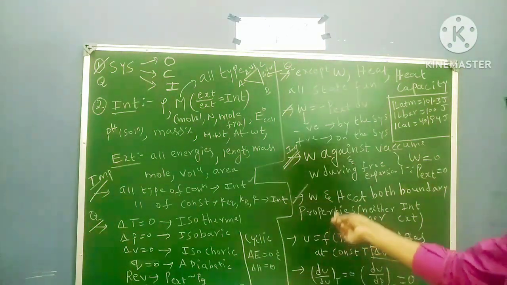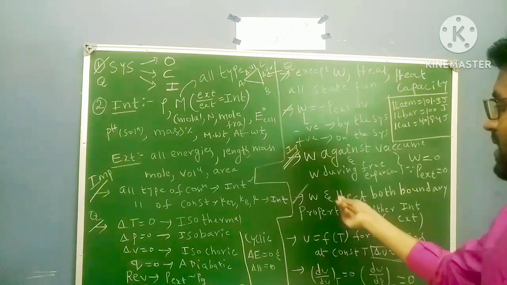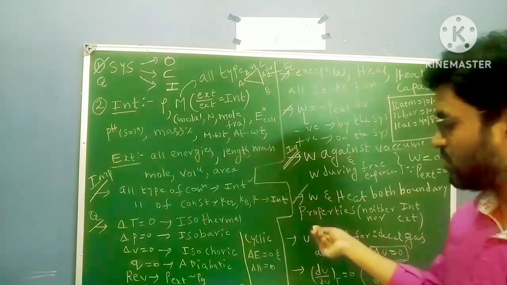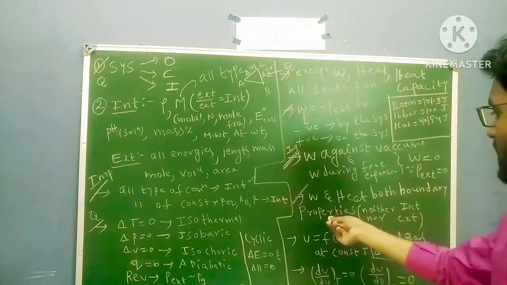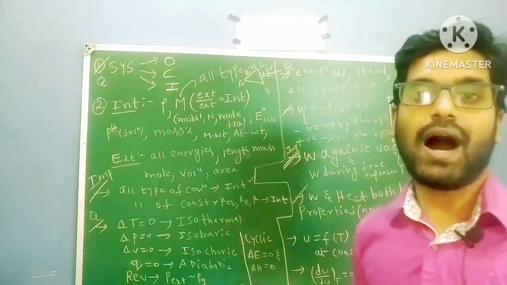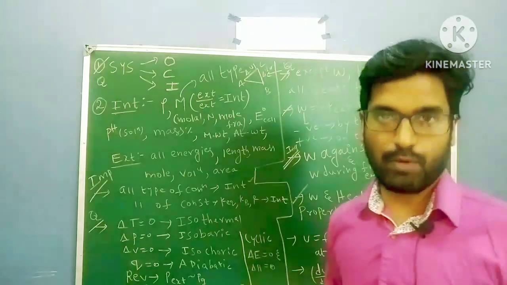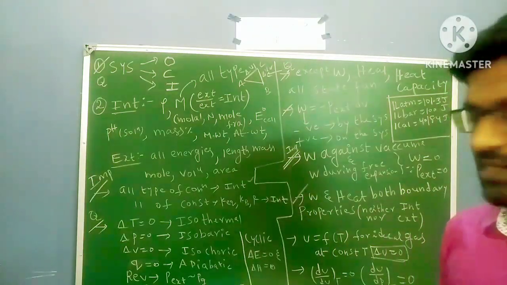So here next one, work and heat both are boundary properties. Work appears at the boundary of the system. This is also very important. Work and heat are boundary properties, neither intensive nor extensive. So this can be asked in the exam.